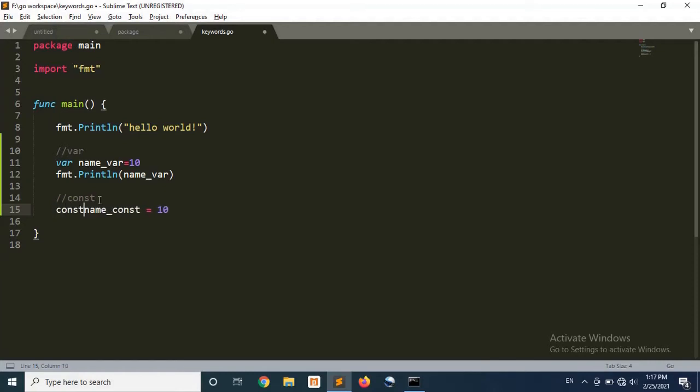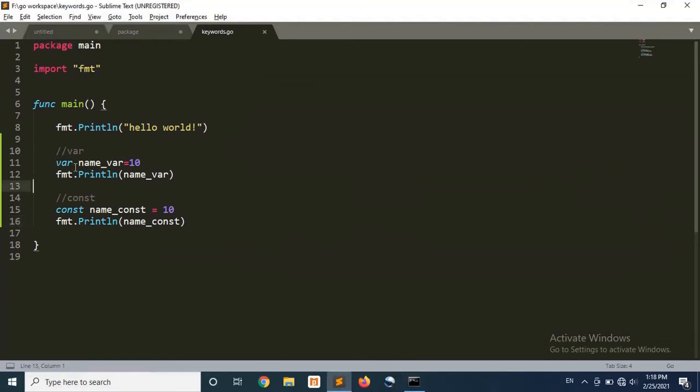By using the const keyword. So here we use the const keyword with the constant name. As you can see, the syntax is almost the same as the variable, but the keyword is different. Here we have used var, and here we are using the const keyword. Let's print this const value.